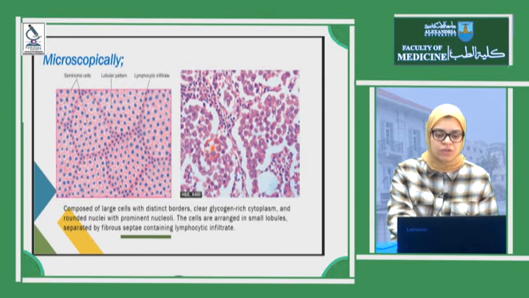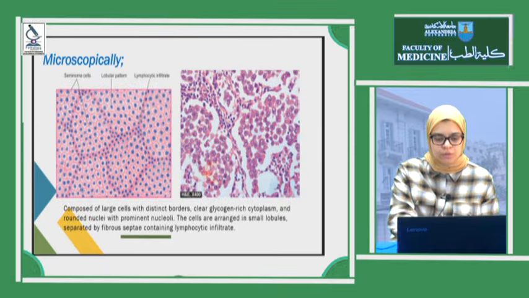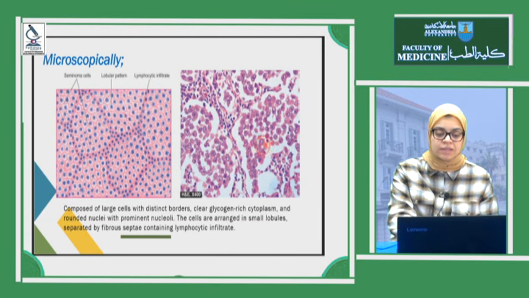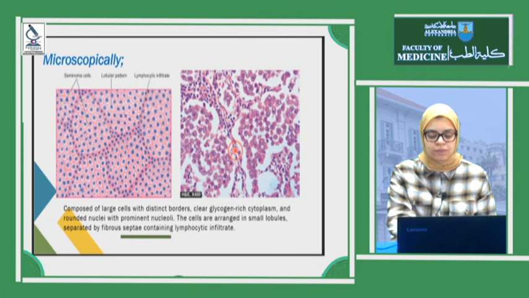So as you see here, you have tumor lobules formed of large cells with distinct borders. Its cytoplasm could be vacuolated or clear, glycogen-rich cytoplasm, with a rounded nucleus with prominent nucleoli. It's arranged in lobules and separated by these fibrous septa that contain lymphocytic infiltrate.